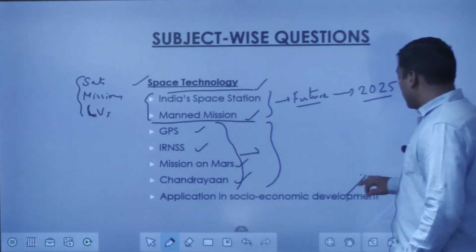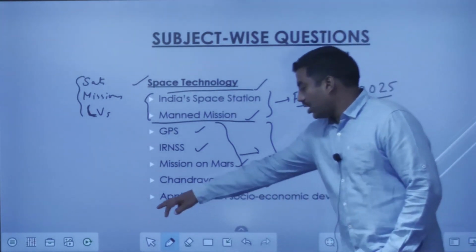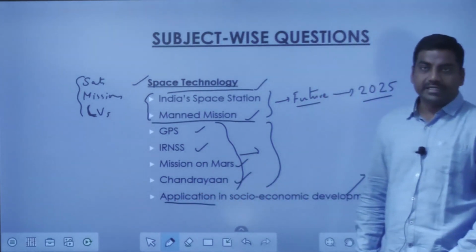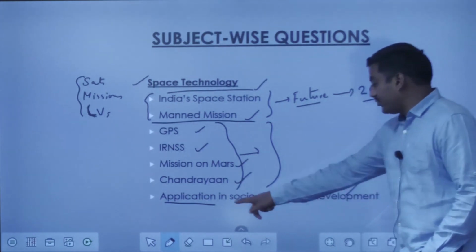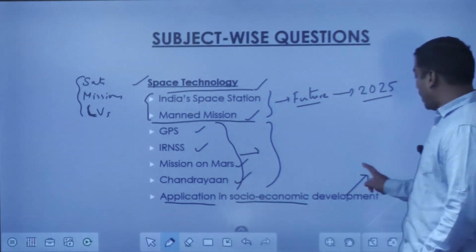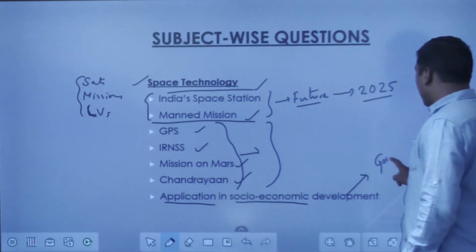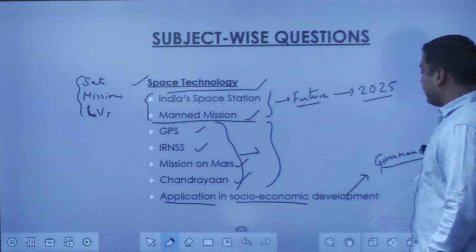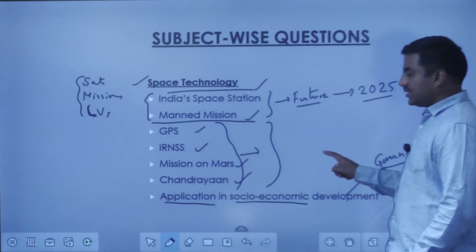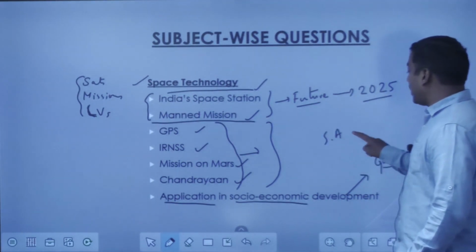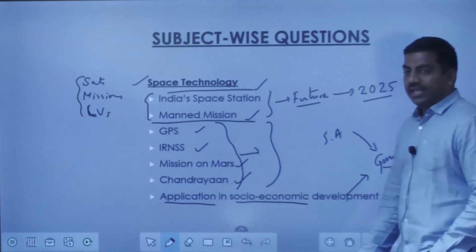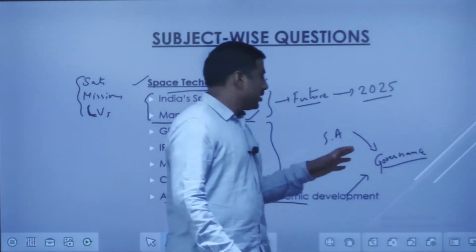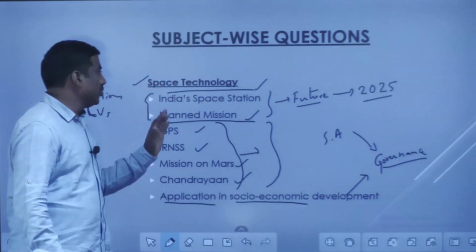And as I told, especially the application of satellites, or what these missions are intended to do, especially in the field of socio-economic development, or generally in governance. This will cover everything. So how space applications are defining or very crucial or significant in governance, that is what we have to look into.